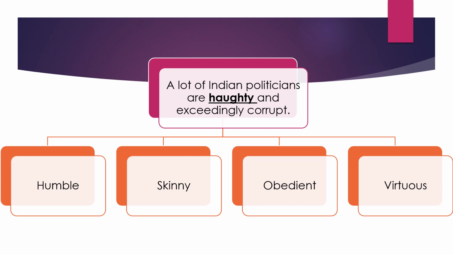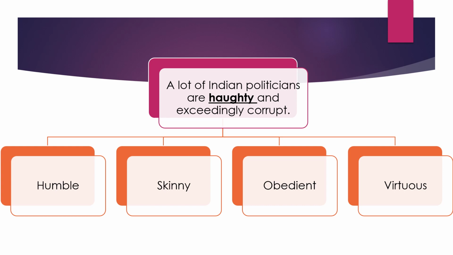So we need to find out words that are opposite to haughty. Haughty means someone who shows arrogant superiority. We need to find out an antonym. The word that means the opposite of somebody who shows superiority and arrogance. So humble matches. Skinny is somebody who doesn't have any flesh, very thin, weak, unfit.